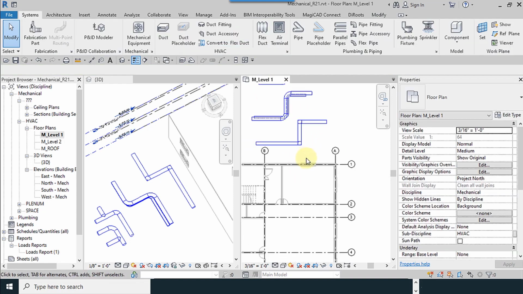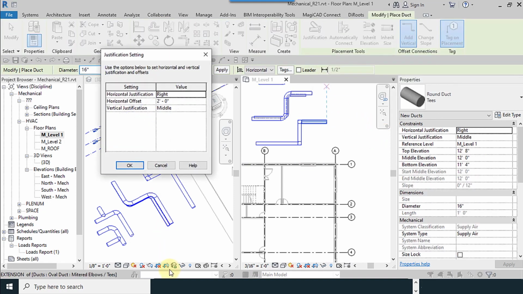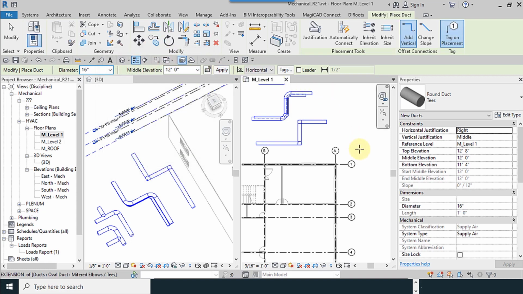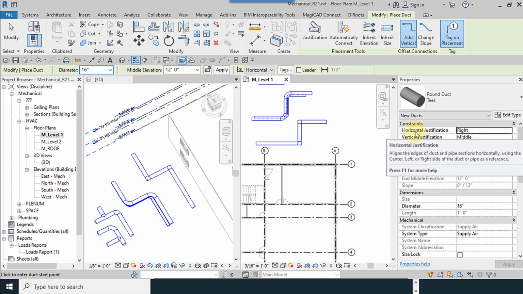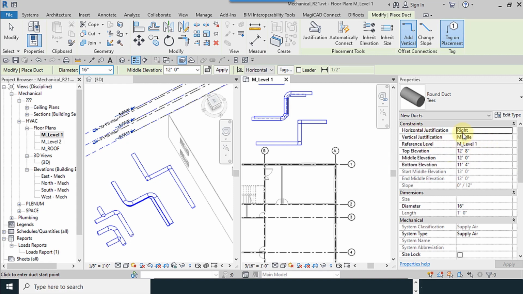This was for horizontal justification. I put the default values, and for horizontal offset I use 0. Vertical justification, you can do your configuration here, or you can select your duct, and from the properties window you can change the values. Exactly the same.